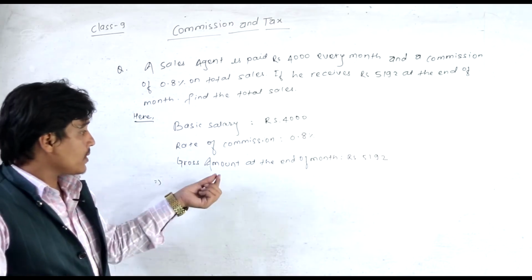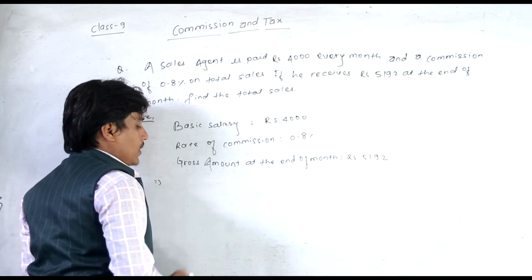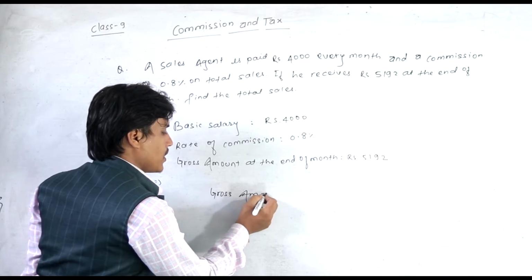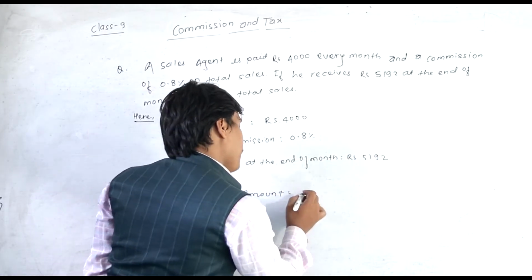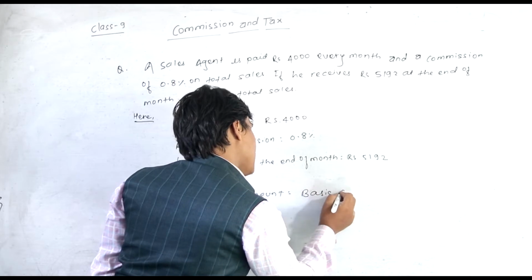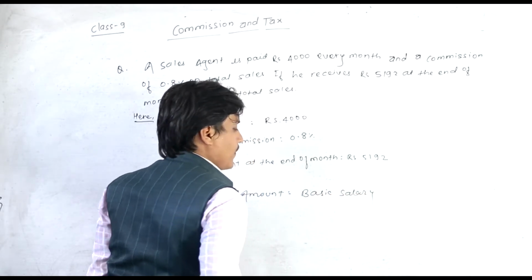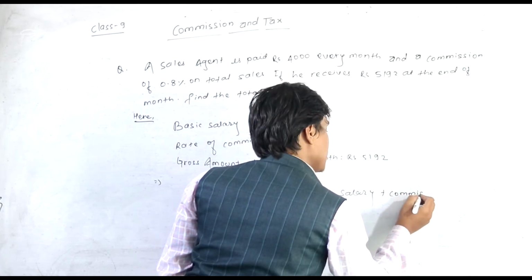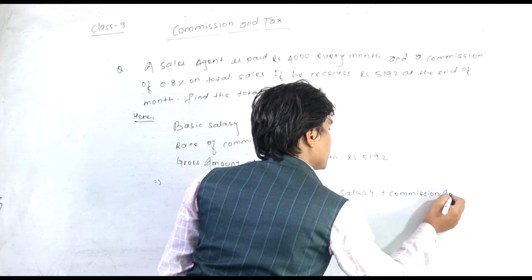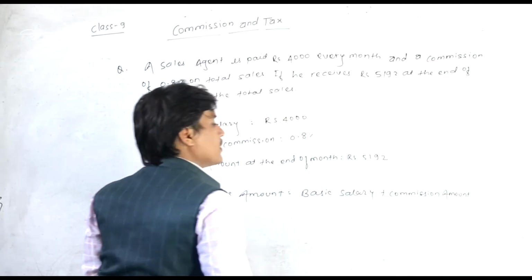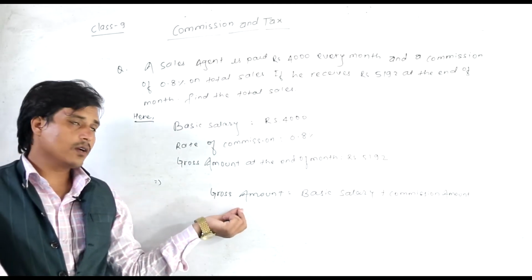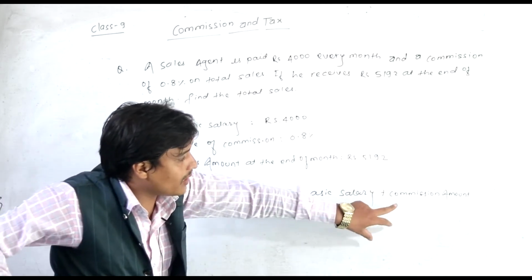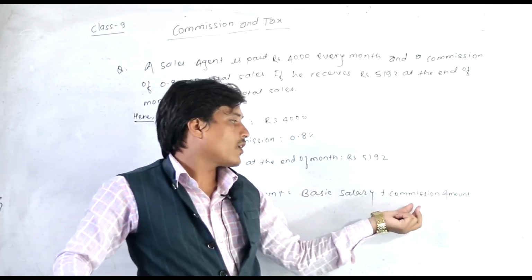So my dear students, we already know about the gross amount, so make an equation. Gross amount is basic salary plus commission amount. Gross amount is already given, basic salary is already given. So from here we can calculate the commission amount.